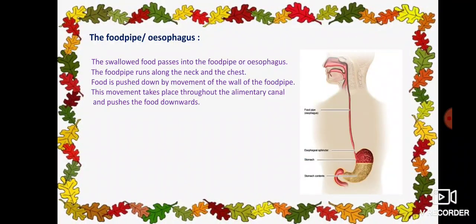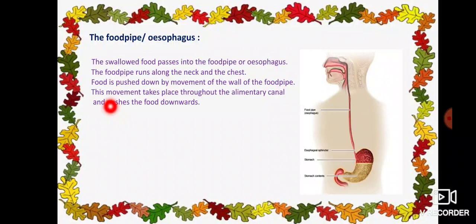Next, up to here we have studied about the mouth. In the mouth there are mainly three organs which are involved in the digestion of food. They are first teeth, next salivary glands, next tongue. After the mouth, the next compartment of digestion of food in humans is the food pipe or the esophagus. This is the second compartment in the digestion of food.